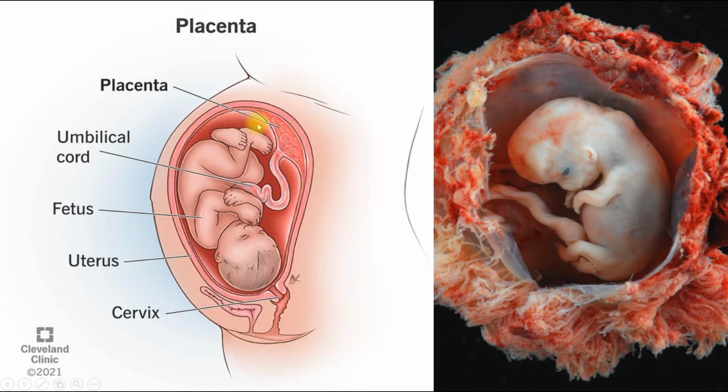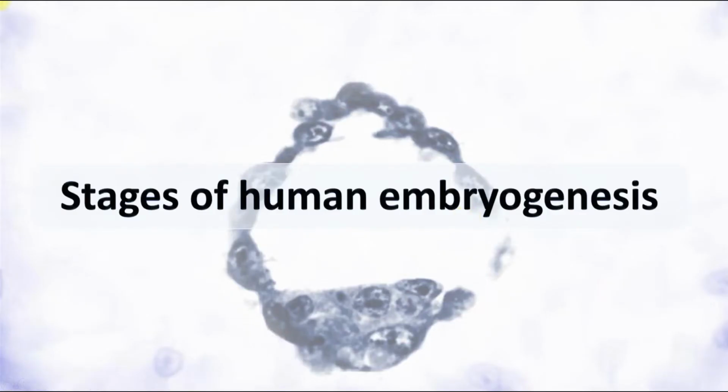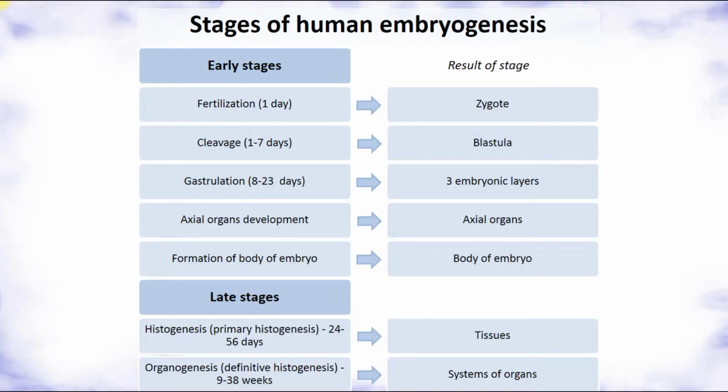They provide connection between embryo or fetus with mother's structures, and also they provide nutrition and protection for the developing embryo or fetus. So here we can see embryo or fetus and surrounding structures which form extraembryonic organs, and today we'll talk about them. So let's revise the stages of human embryogenesis.